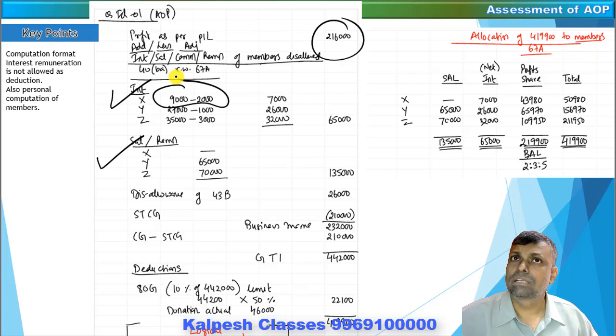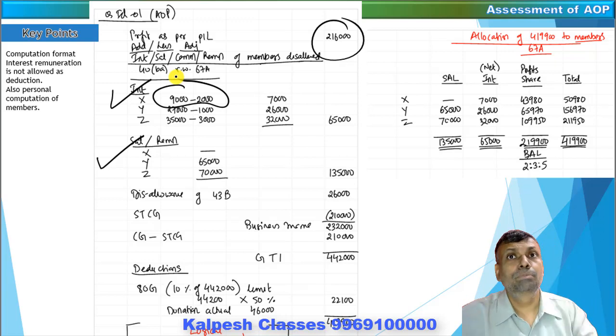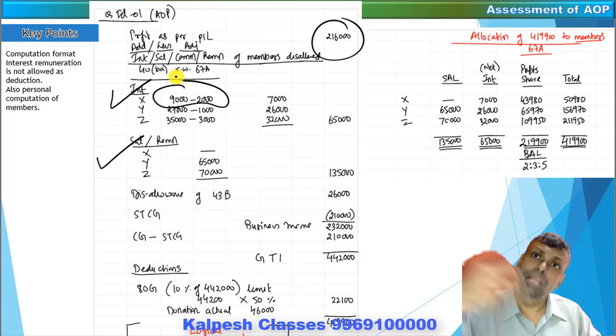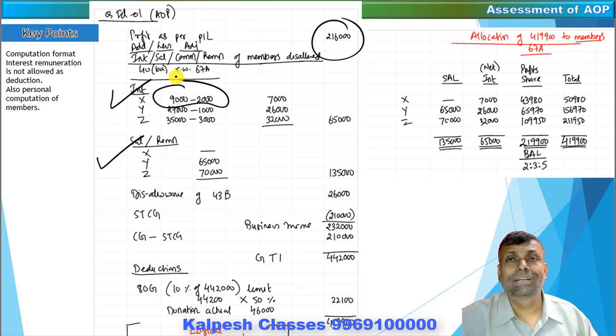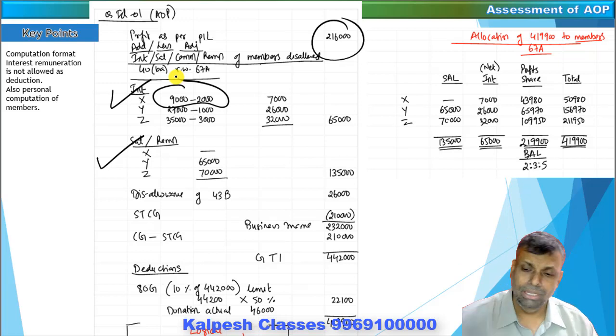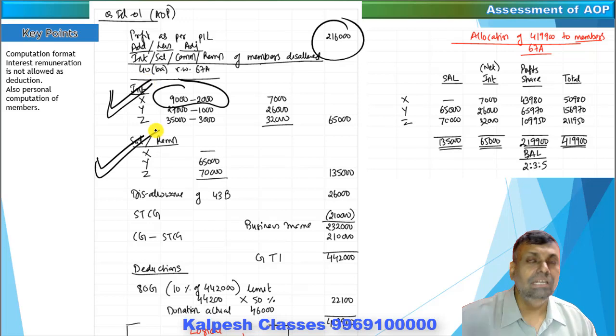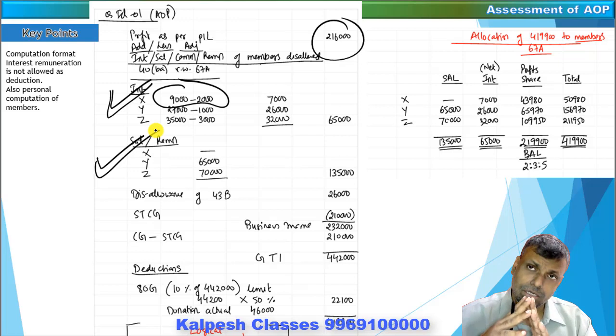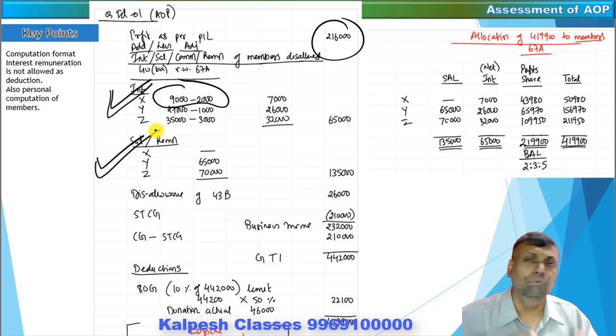That means that is not allowed as a deduction whatsoever. So the interest paid is not allowed as a deduction, and the interest if recovered from that particular partner is not to be taxed as income in the hands of that particular AOP. So completely add interest, completely add salary, remuneration, whatever you want to say. This is another major technical computation difference between partnership firm and an AOP.